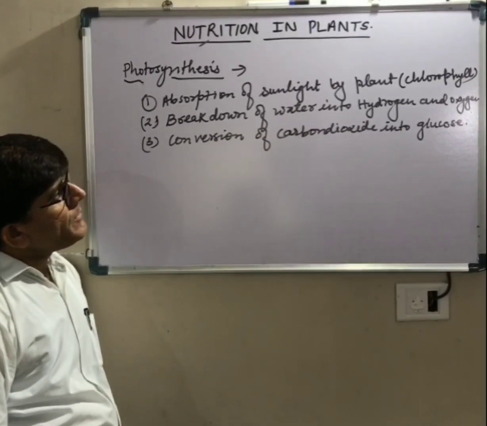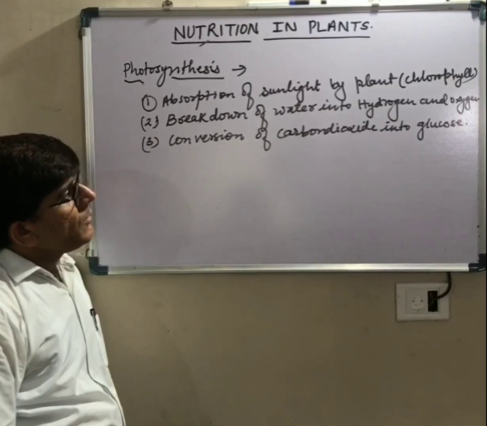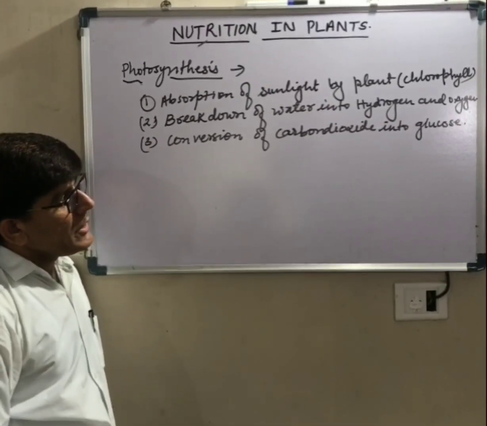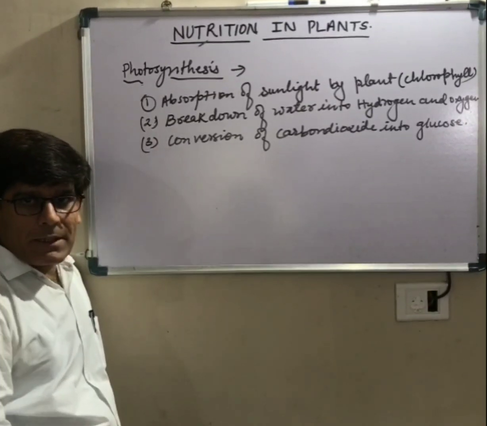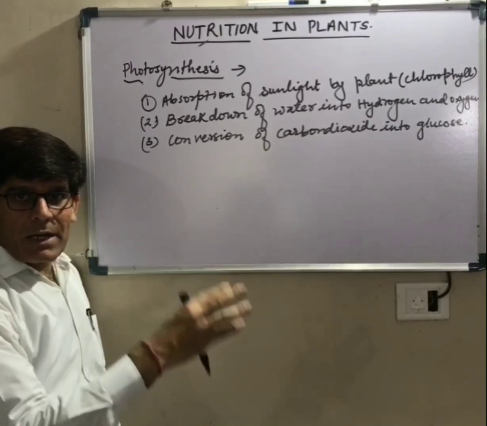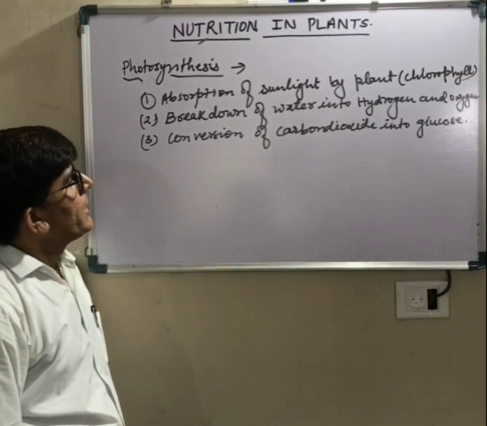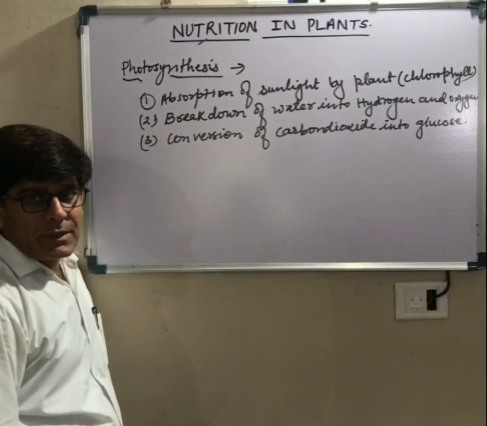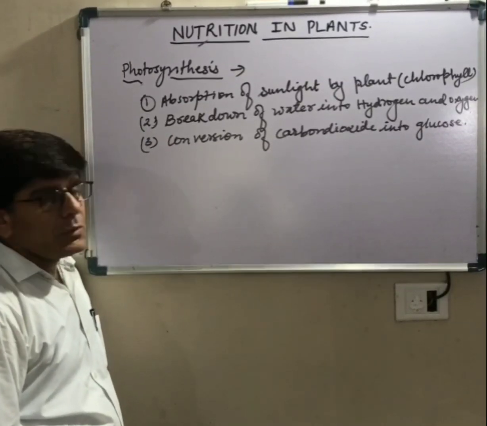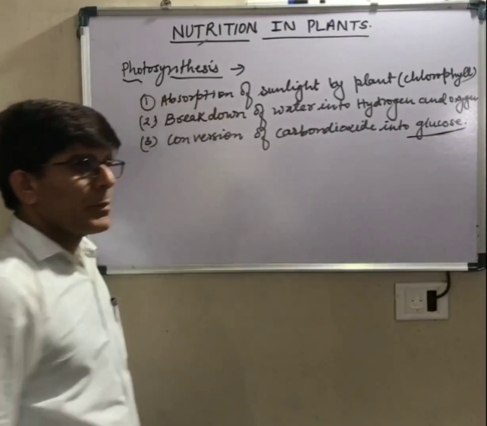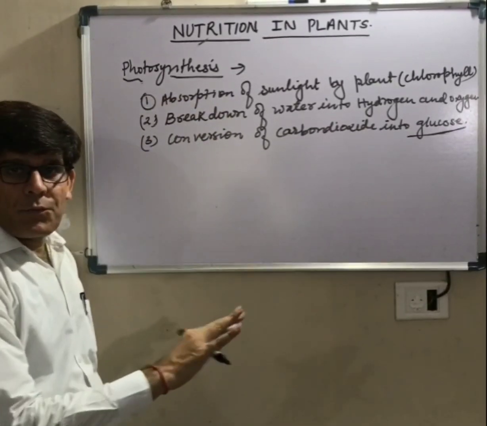First one, absorption of sunlight by plant or chlorophyll. Second, breakdown of water into hydrogen and oxygen. Water absorbed by the roots reaches the leaves and it breaks down into hydrogen and oxygen. Then third one, carbon dioxide taken through leaves is converted into glucose, and that glucose is utilized by the plant as food.